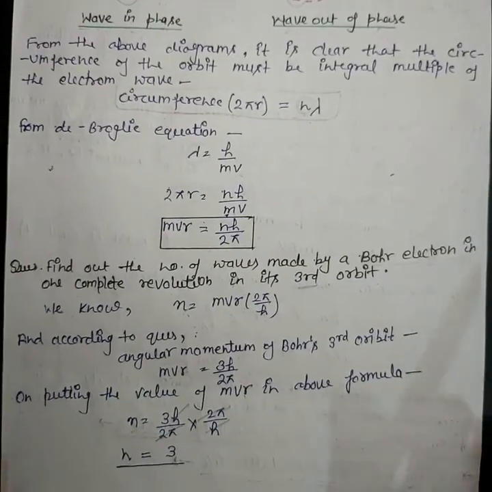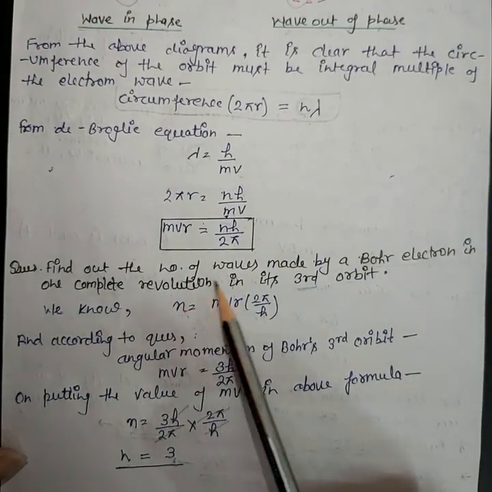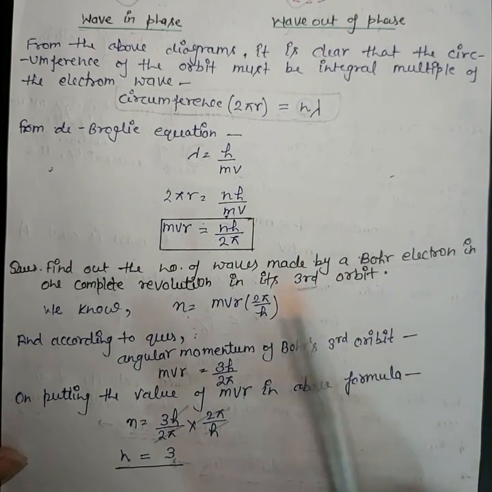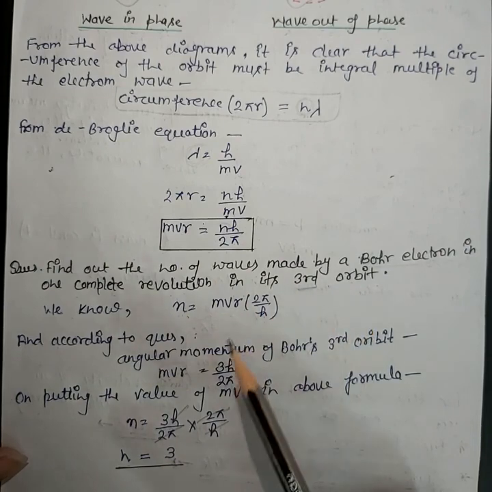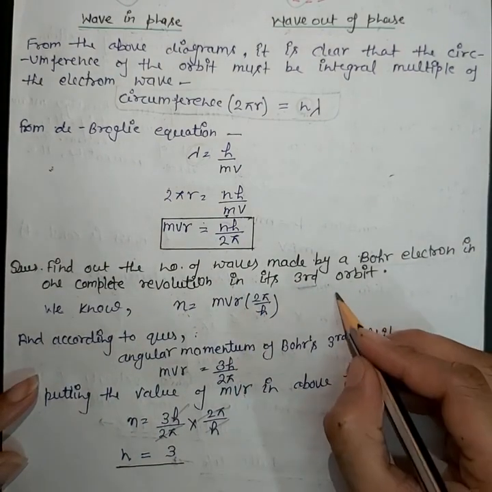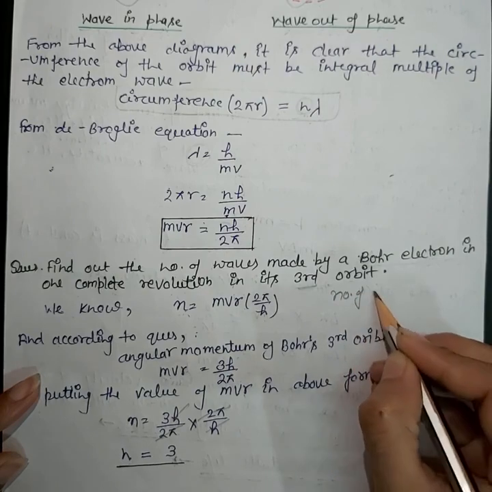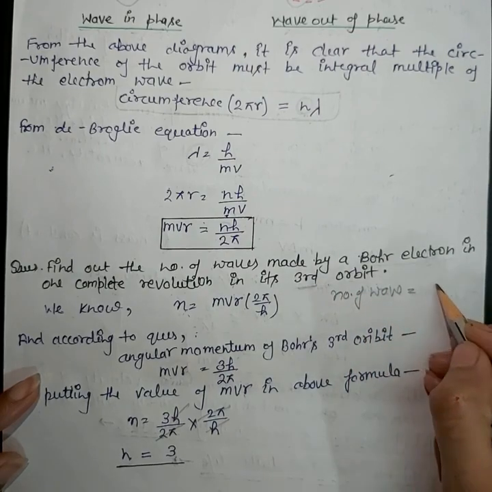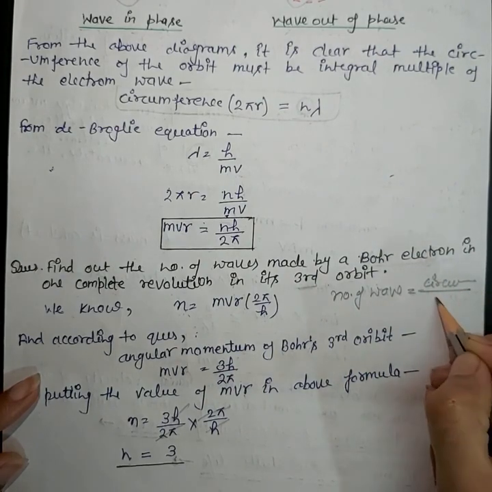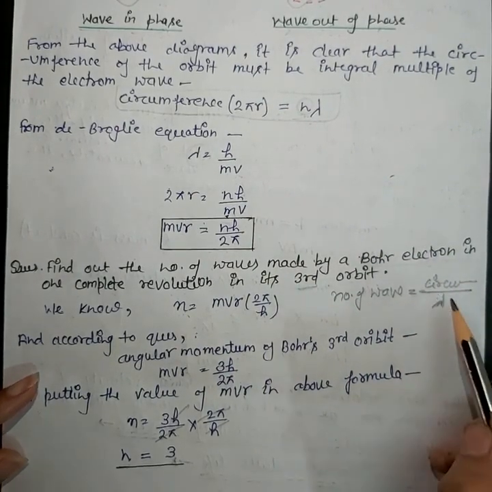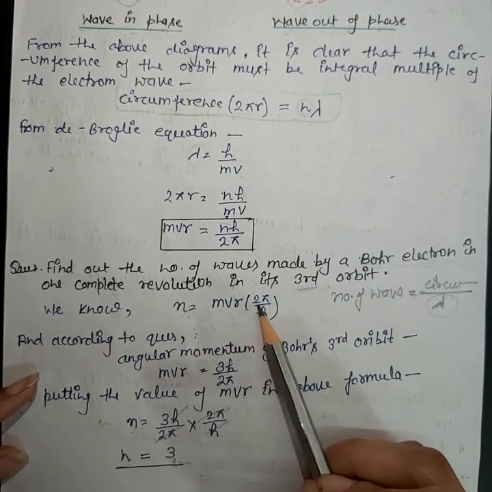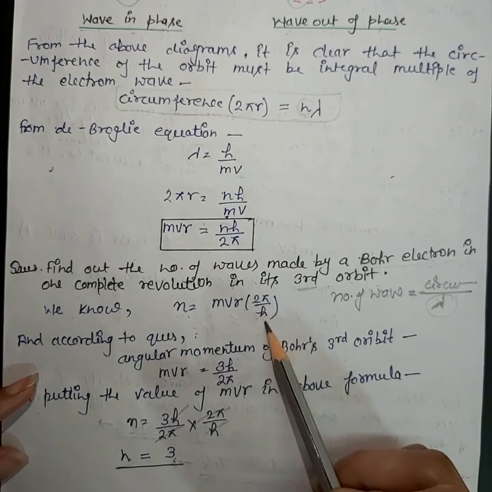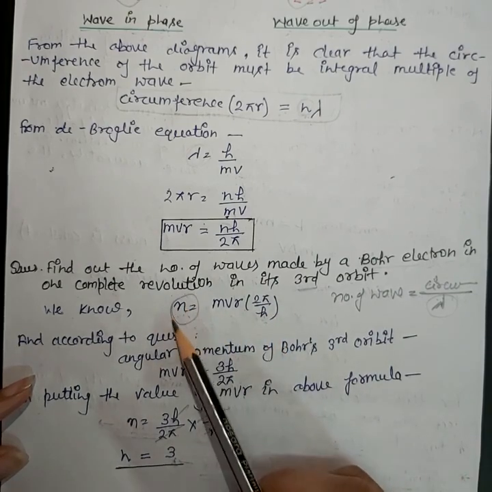I have written one numerical here. Find out the number of waves made by a Bohr electron in one complete revolution in its third orbit. So what is the number of waves? The number of waves will be equal to circumference divided by lambda. When you put the value of lambda, you will get n equals mvr into 2 pi over h. Here n is the number of waves.